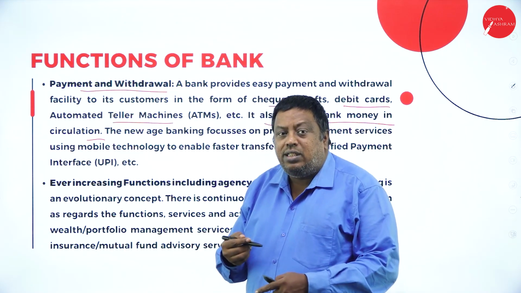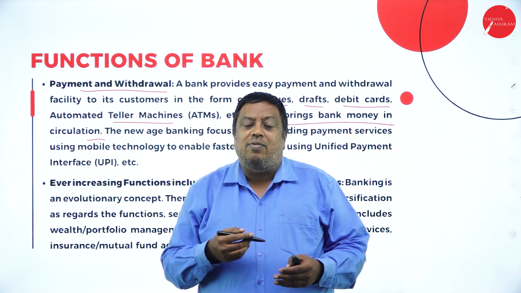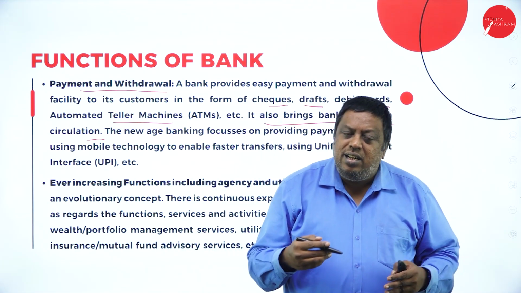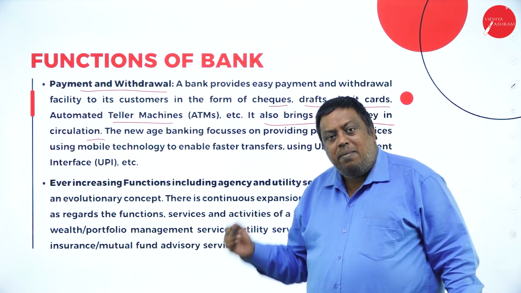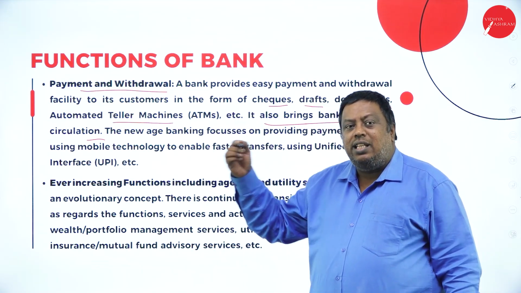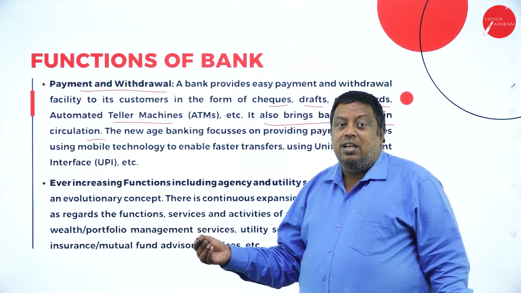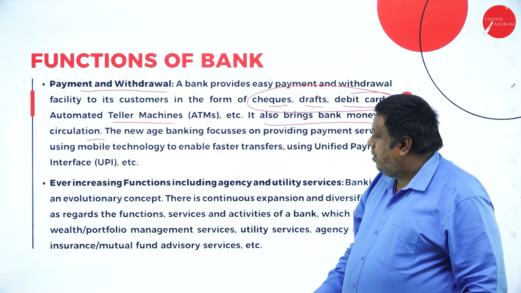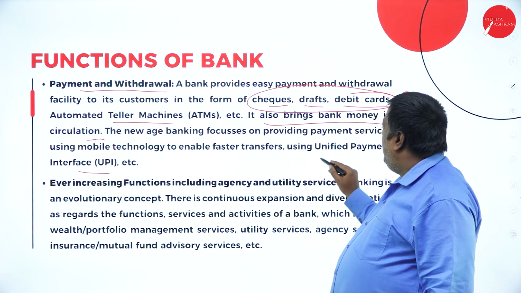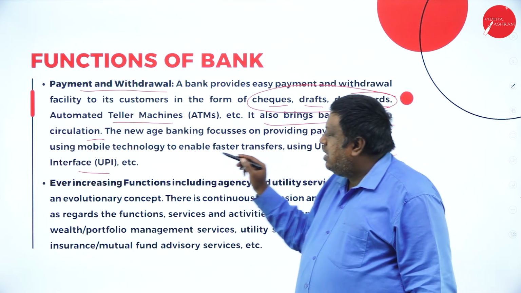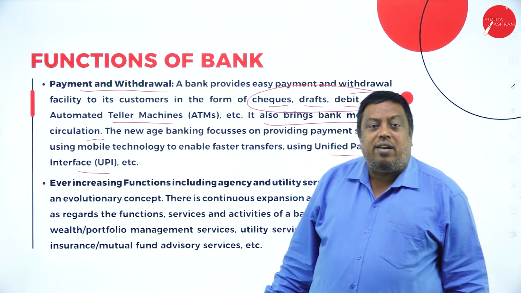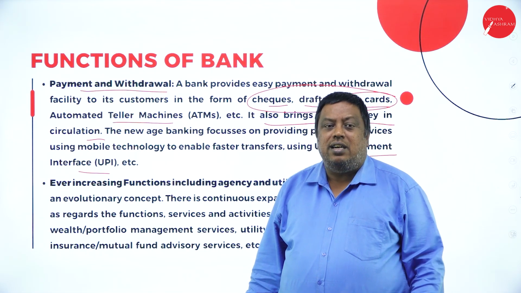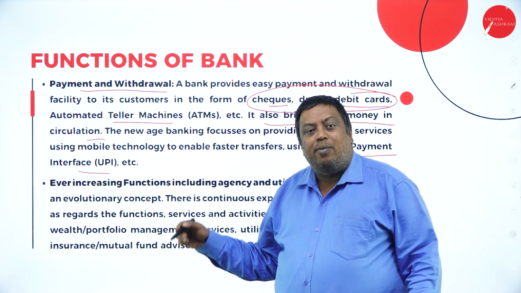Means this supports that the currency they have can be circulated easily. For that reason, they started to support the people who have deposited their amount in the bank for their payments with the support of the instruments they have created. In the present scenario, we even have UPI, Unified Payments Interface. It is nothing but I can transfer money from one place to another easily without any hurdles with the help of mobile banking.